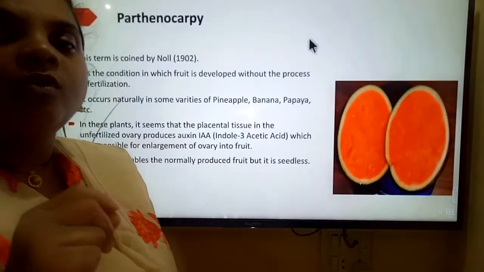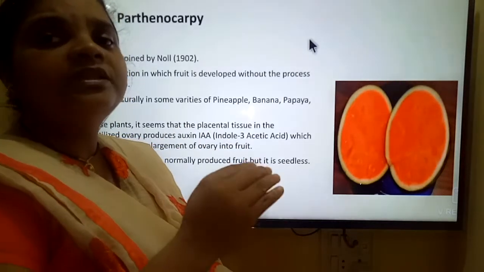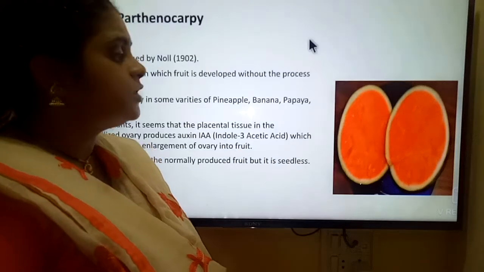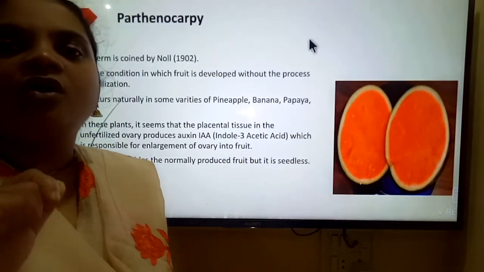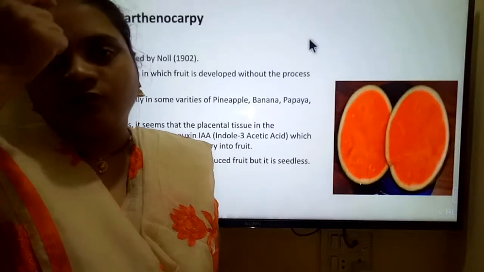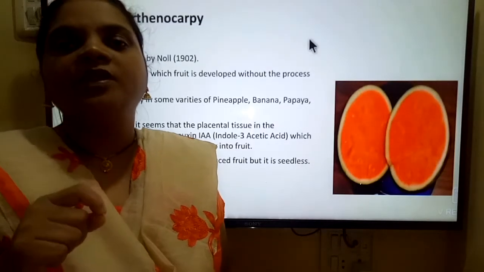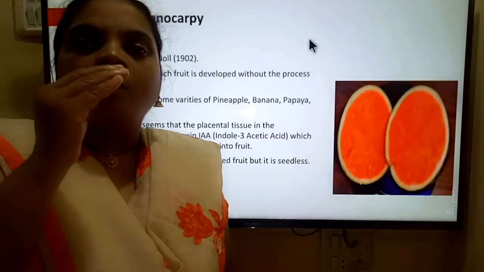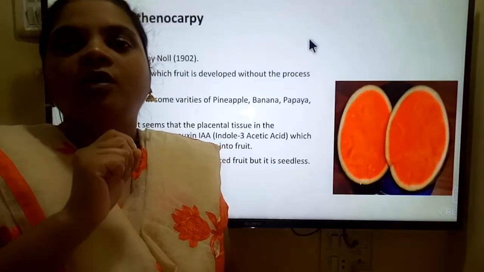And what type of condition is observed to form the parthenocarpic fruit? In this, there is the placenta of the ovary. The placenta is the part where the ovule is connected with the ovary wall.